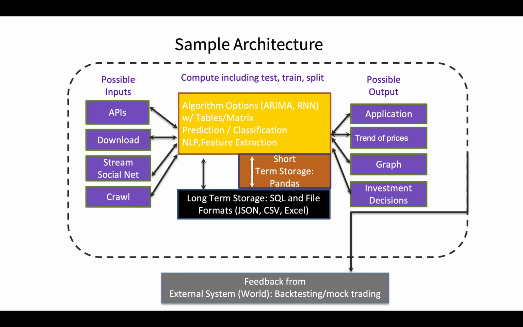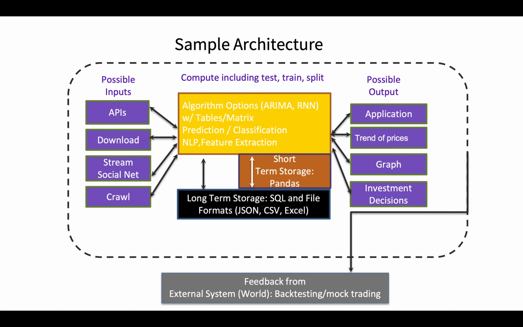Hi, I'm Hanling. I will explain our sample architecture for you guys. The main way we will get data is via APIs and web crawling. Also, for some big trading websites, we can directly download the data. Since we also consider event-driven effects in the model, we will need to get data from streaming and social networks. Ideally, we will set up separate databases for each of the cryptocurrencies for long-term storage. Considering the techniques that we use to get data, we also need to store it in JSON and CSV files. For short-term data storage, we will use pandas.